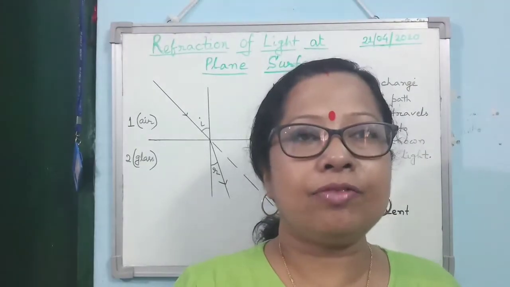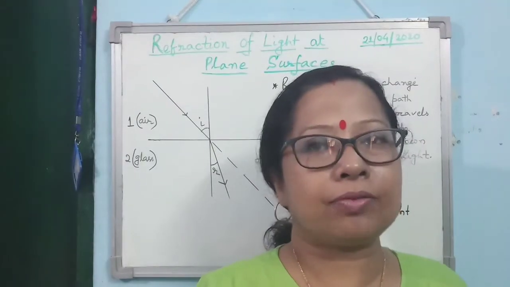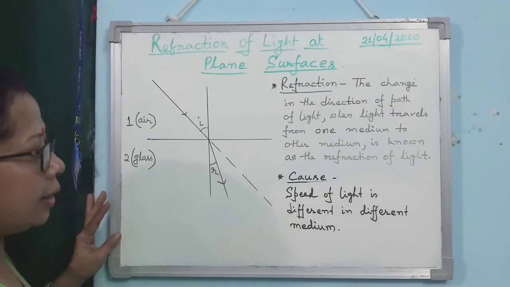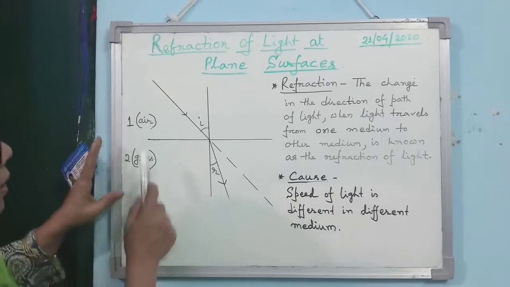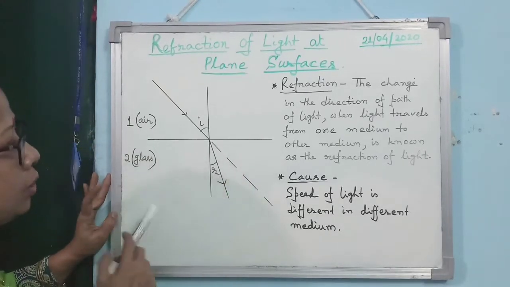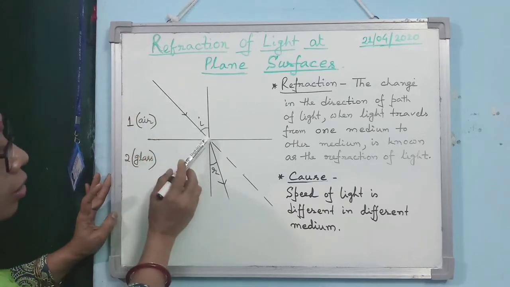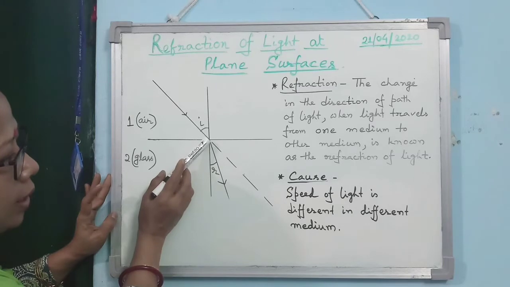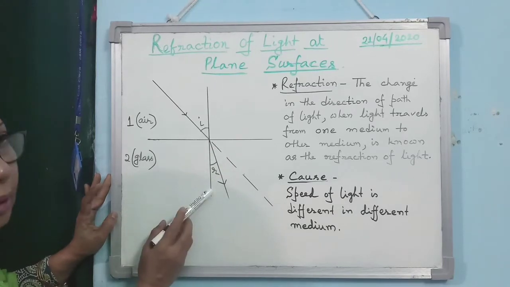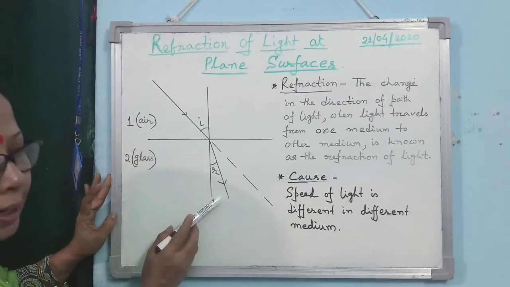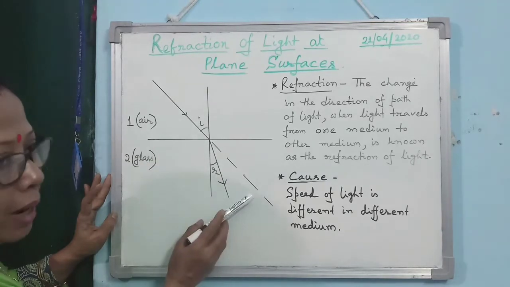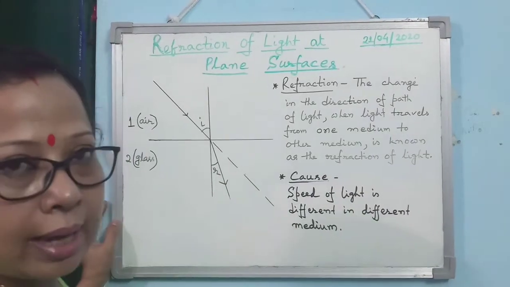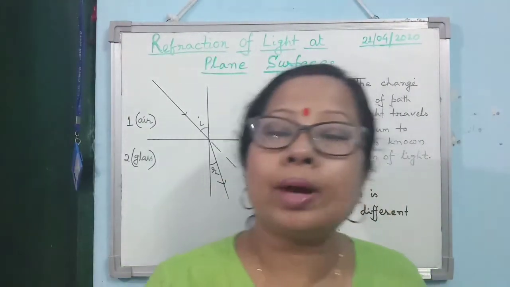So I am starting refraction of light at plane surfaces. First of all, what is refraction, that you have to understand. Refer to the diagram. Just see, there are two media and this is the surface of separation between the two media. When light is falling on the surface of separation, it is bending from its original path. This bending of light from the original path, where a light ray is traveling from one medium to another medium, is known as refraction.